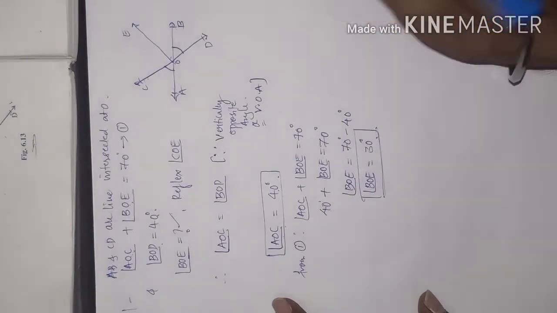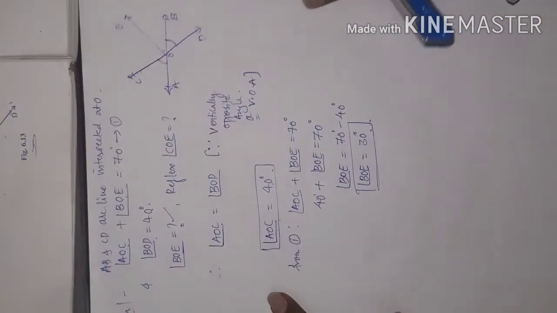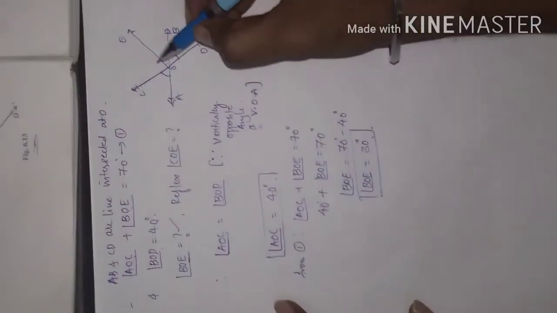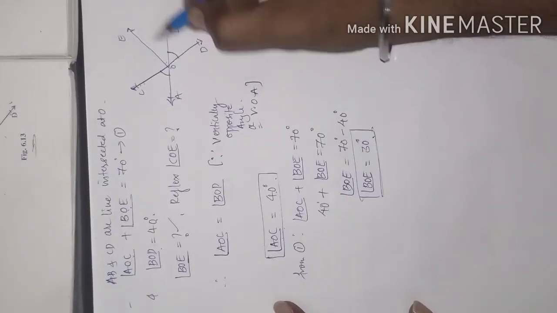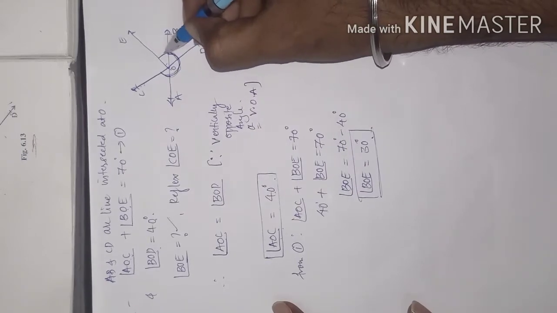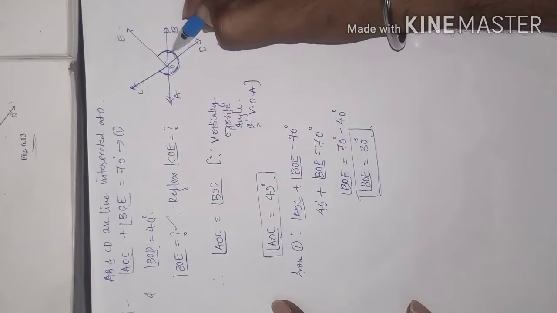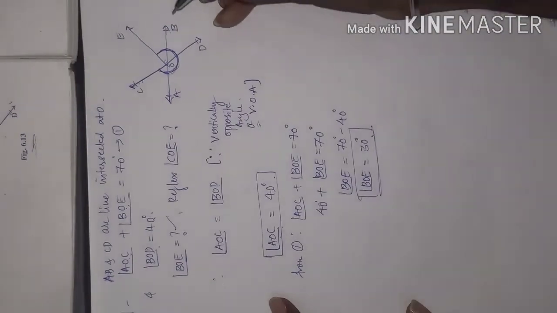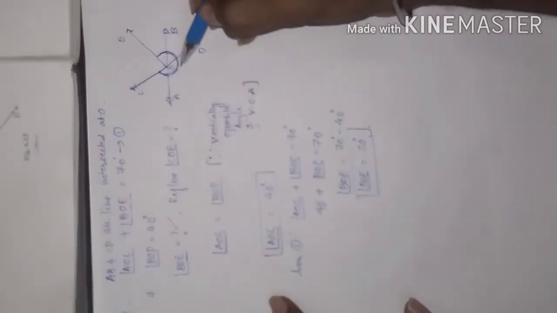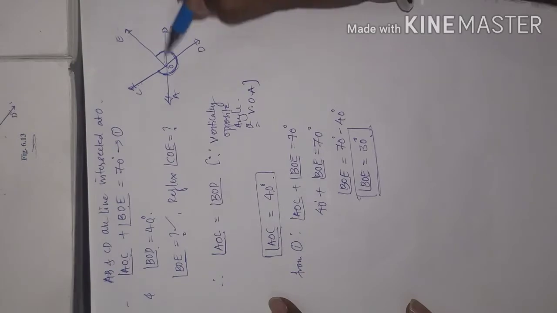Now one more they asked to find, reflex of angle COE. So we'll find angle COE here. As you know, reflex of COE means this part, this full one. COE reflex is this part. Now what we will do, we can apply linear pair, and we know BOD and we know BOE. Just add.